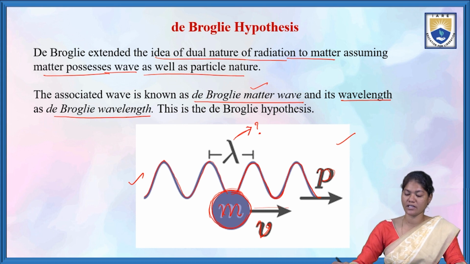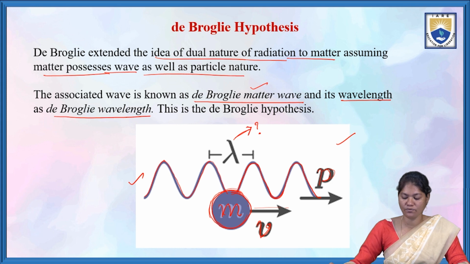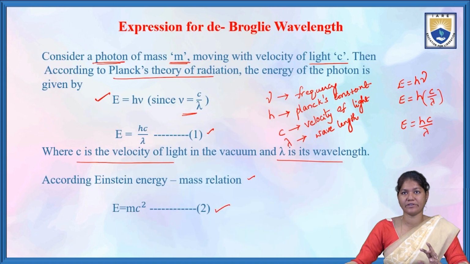So in this diagram, a wave is there. In this wave, a particle is associated. That particle's mass is m, and it is moving with velocity v along with the wave. While it is moving with mass and velocity, it has momentum. While we are talking about the wave, it has wavelength. So we are going to find the wavelength of the matter wave.